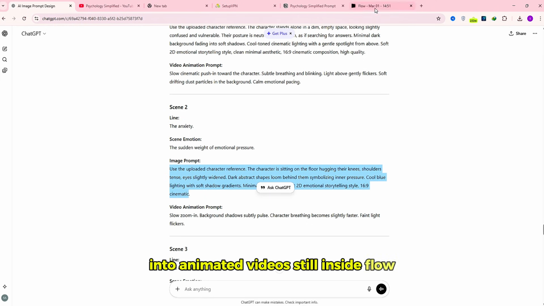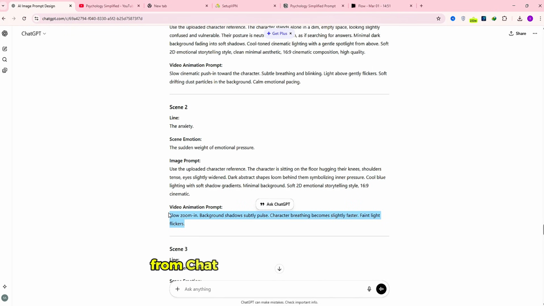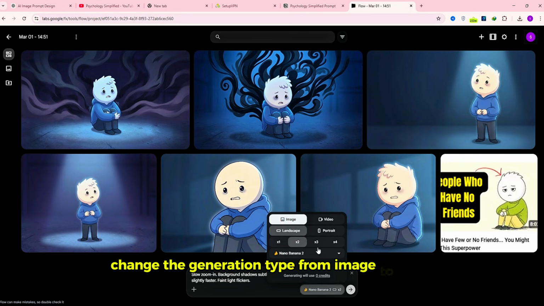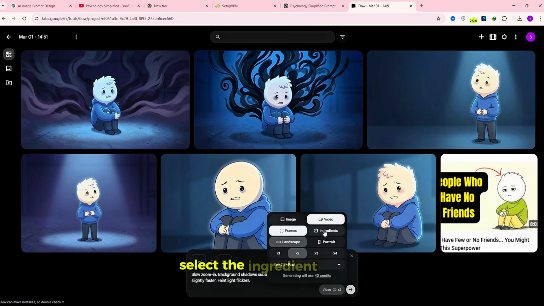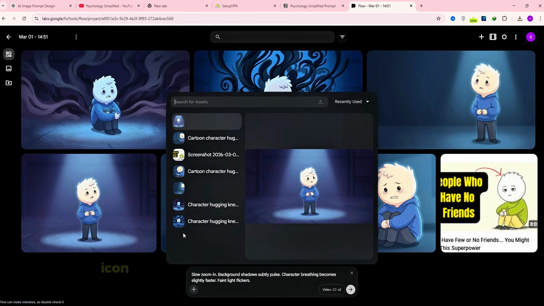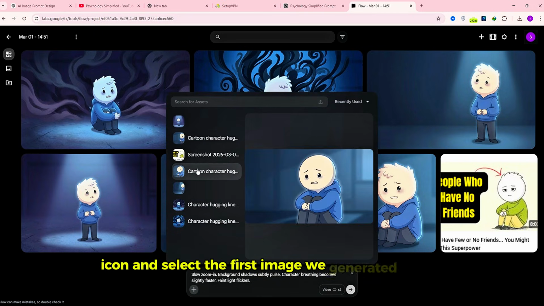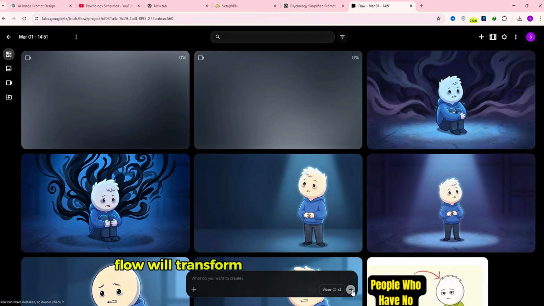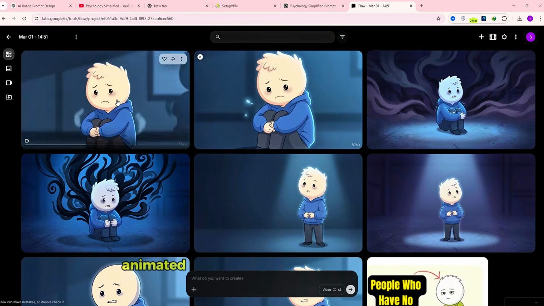Still inside Flow, copy the first video prompt from ChatGPT and paste it into Flow. Change the generation type from image to video. Select the ingredient option. Set the ratio to landscape. Click the plus icon and select the first image we generated earlier. Now click generate. Within seconds, Flow will transform that image into a cinematic animated video scene.